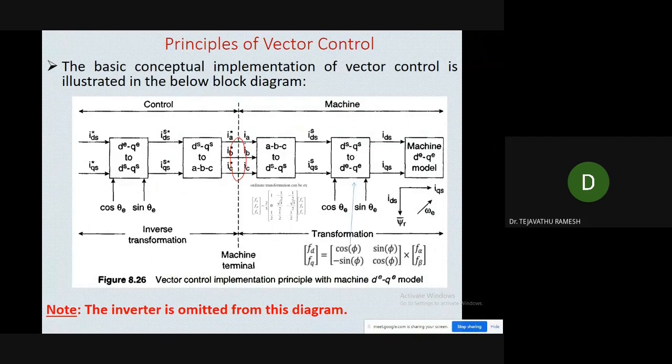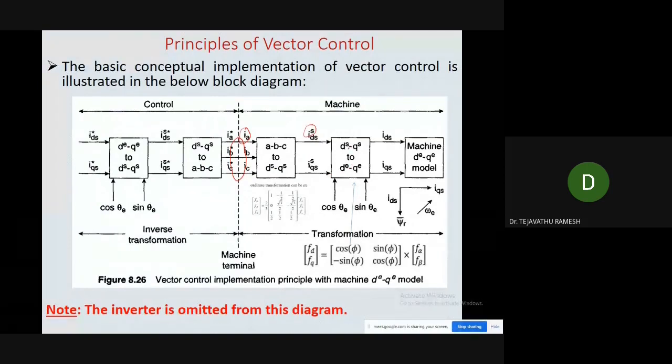From the inverter, by using the three current sensors, we can sense IA, IB, and IC. By sensing these three currents, we are transforming these three stationary currents into the stationary two-phase currents, that is IDS and IQS in the stationary reference frame. By using the Clarke transformation, we can transform the three-phase currents into the two-phase currents.